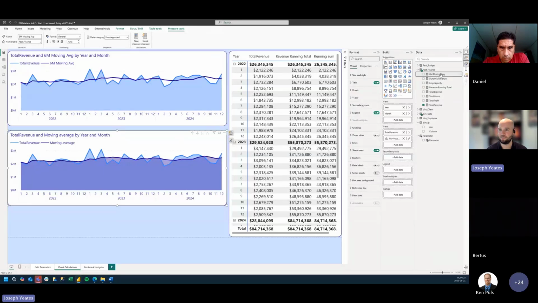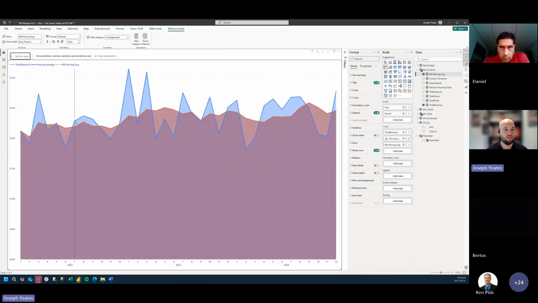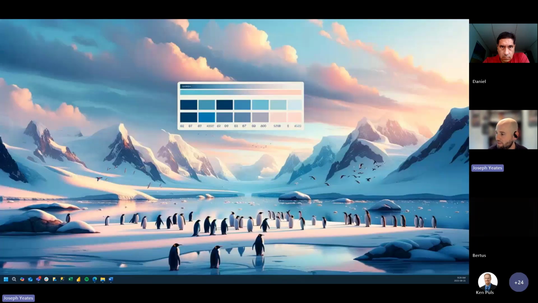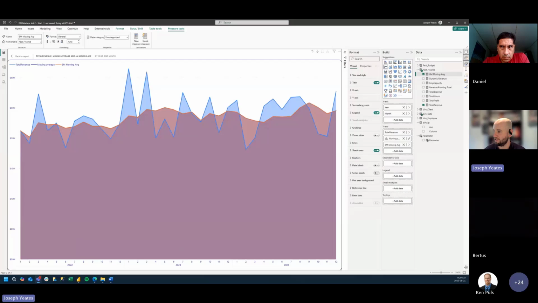Let's actually add this here and zoom in. And oh, now they are the same. Okay, weird. Oh, you know what? I was comparing total revenue to the 6-month moving average, wasn't I? I don't know if anyone pointed that out. Let me pull the chat back up. No, okay, yes. I was comparing total revenue to the 6-month moving average, which of course wouldn't be the same between the two.